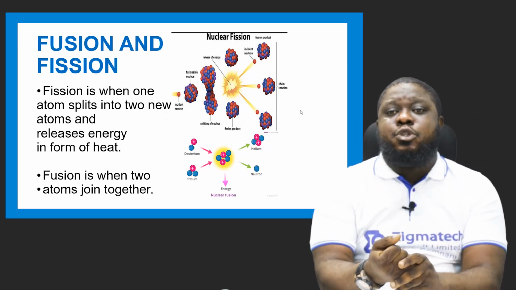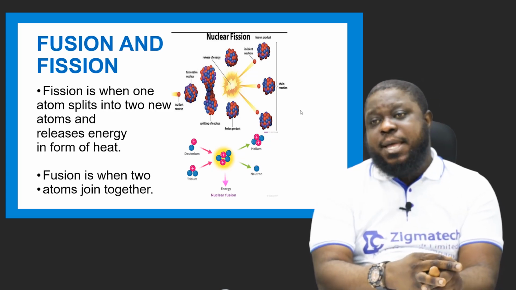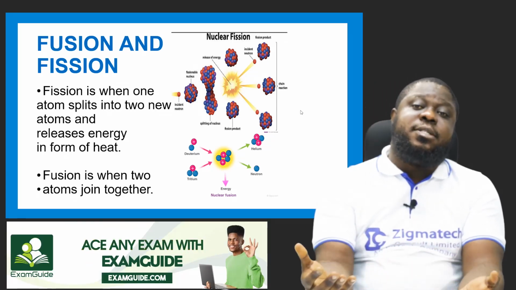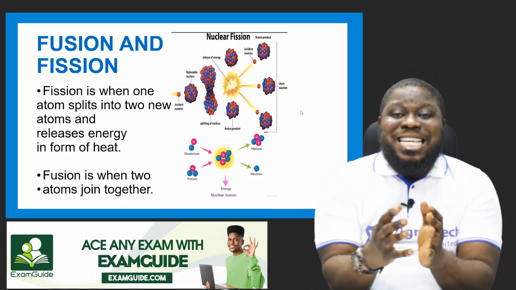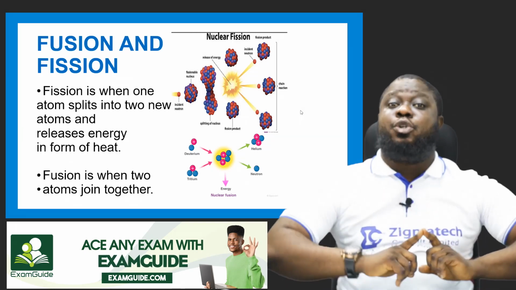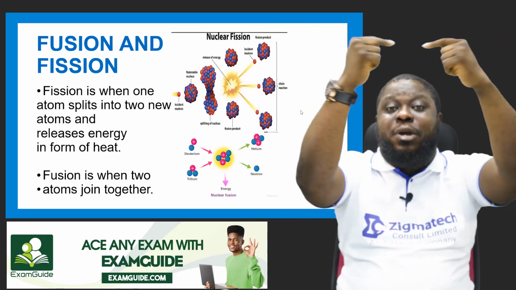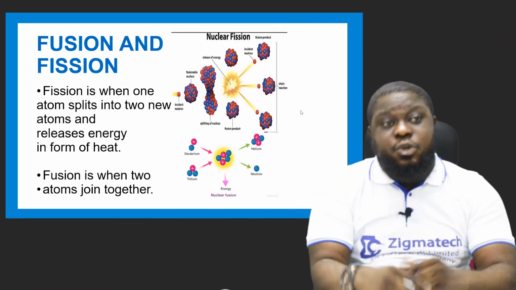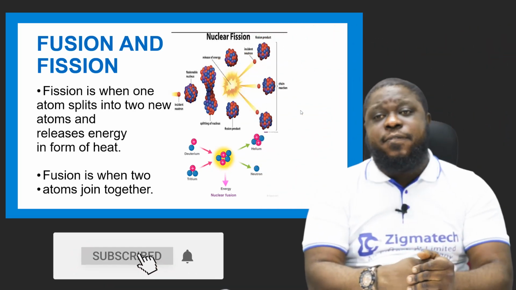Now, fusion is when two atoms join together. In essence, they join together in two ways. Before you shoot the fireworks, they are together. And after the shooting, they might still come together in the air. So either one is called fusion.